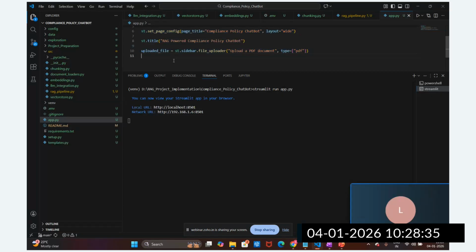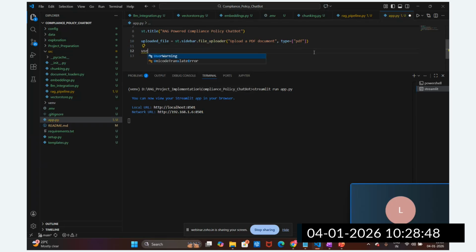So now what I'll do, initially I just provide this type as a PDF. Later we'll integrate docs, text, and other documents also. As of now, I have integrated just this PDF. Then after that, I'm going to mention whether we are going to use the prompt. Yes, we are going to use the prompt equal to st.sidebar.